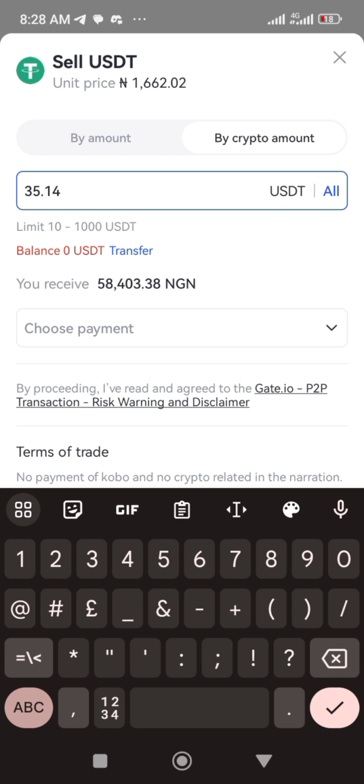Don't forget, the first thing you need to do is log into your gate.io and learn how to place an ad. Once you place an ad, put in your desired price. If anybody comes to sell it to you, you buy it, go and change to USDT and make your profit. This is the simplest arbitrage ever.